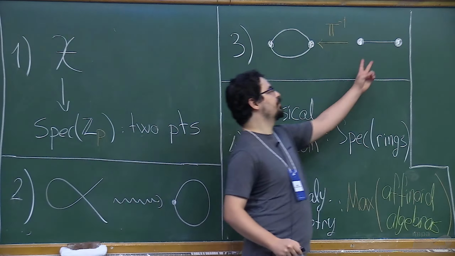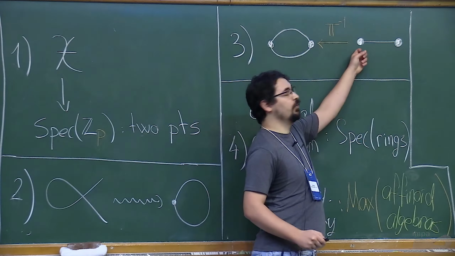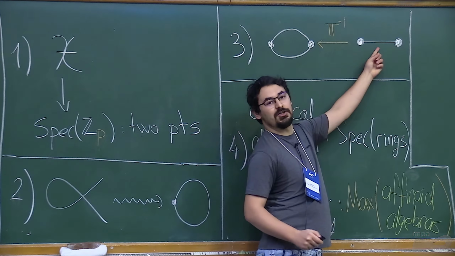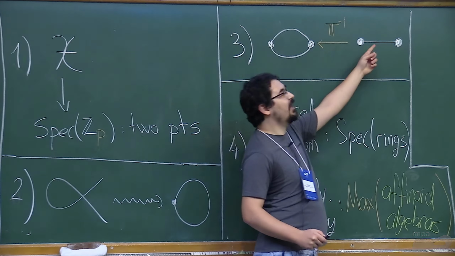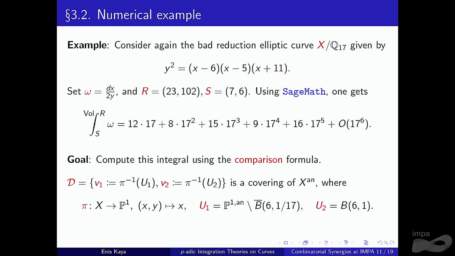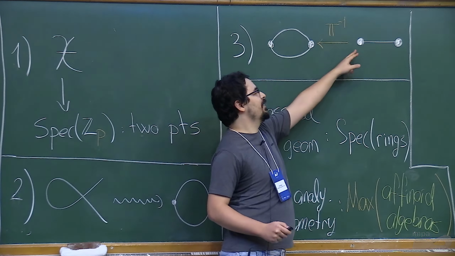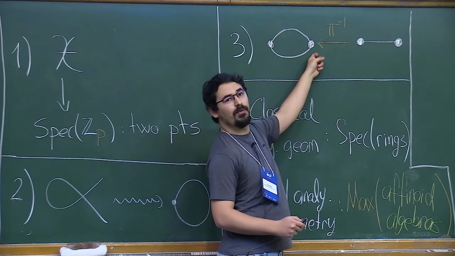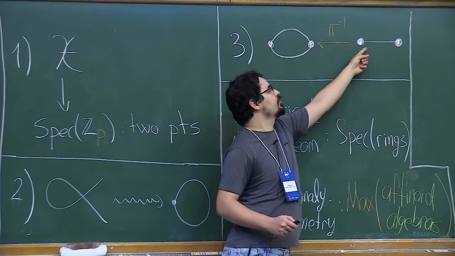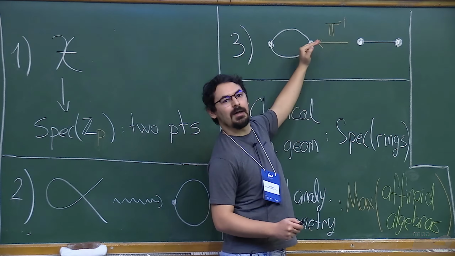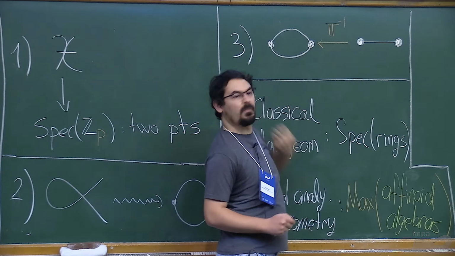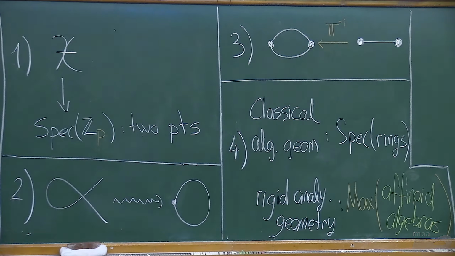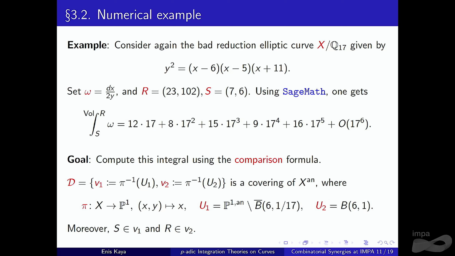So this is the corresponding tropical picture. We have two components intersecting in just one annulus. Then we move everything back using pi inverse. Since this is a double cover, the inverse image can be 1 or 2. In this example, again, we get two components, but this annulus splits into two annuli. So this is the picture. And S and R, respectively, belong to V1 and V2.